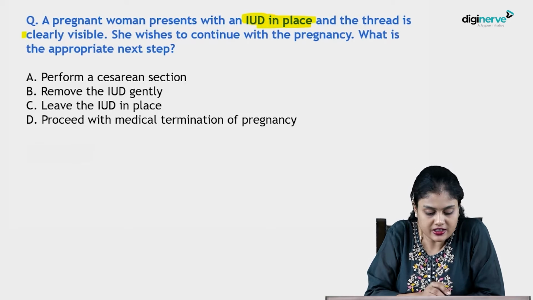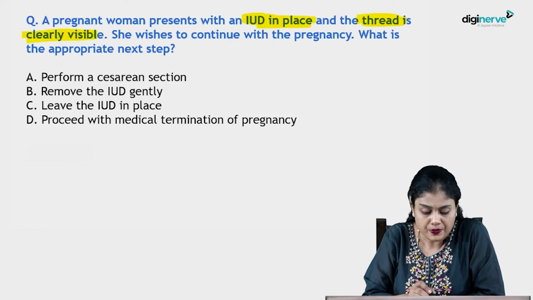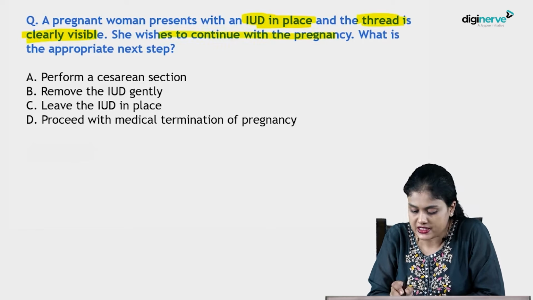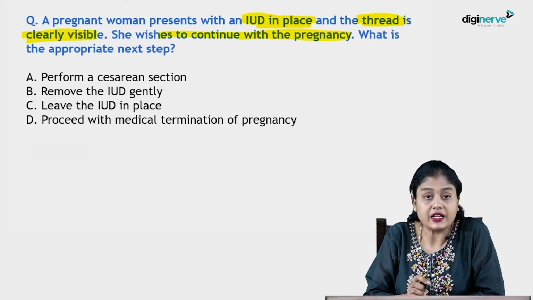a thread is clearly visible. Okay, the thread is clearly visible with IUD in situ. She wishes to continue the pregnancy. Okay, she has got pregnant with an IUCD. What is the appropriate next step?